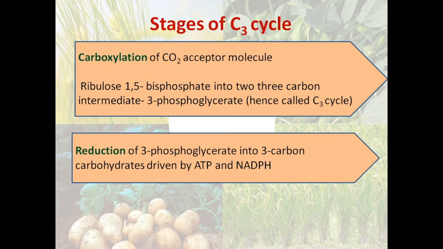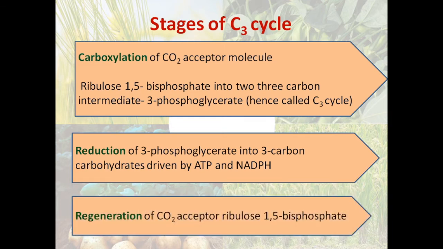The second stage is the reduction of 3-phosphoglycerate into 3-carbon carbohydrates, driven by ATP and NADPH. And the last phase is the regeneration of the CO2 acceptor, that is, regeneration of ribulose 1,5-bisphosphate.